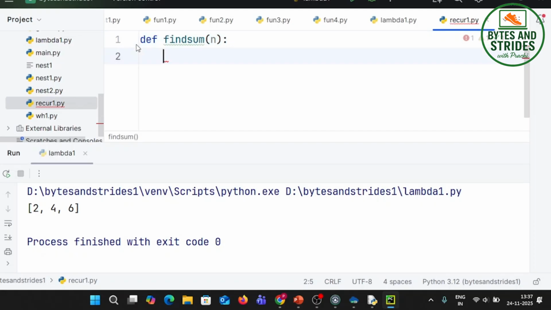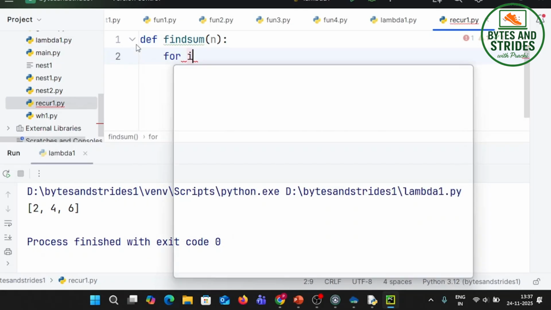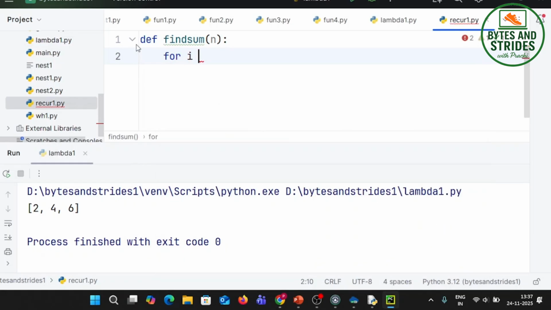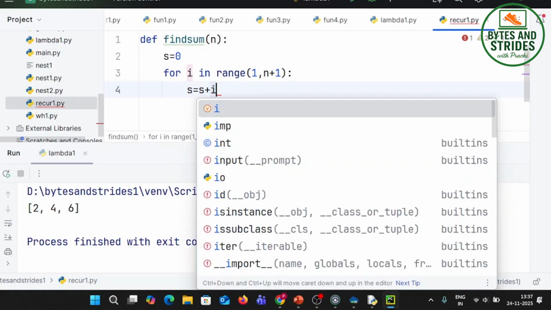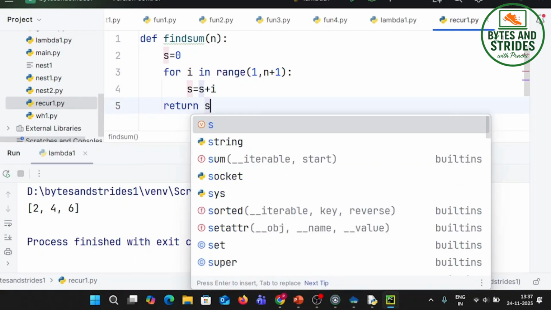So normally what I would have done is a loop for i in range 1 to n plus 1. What am I going to do? I want to find the sum. So initially it is 0, and I would say s equal to previous s plus i. That's it. And then maybe you could return the sum.